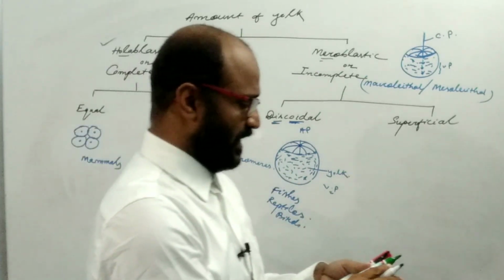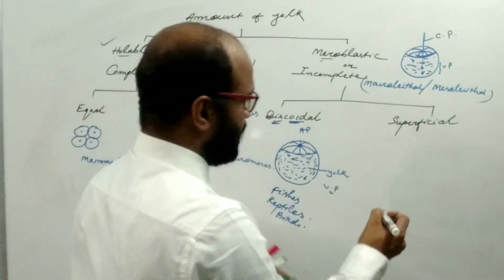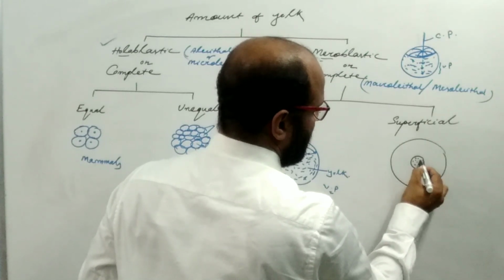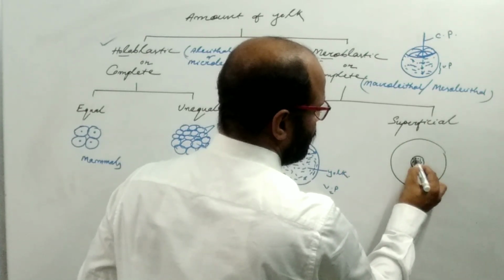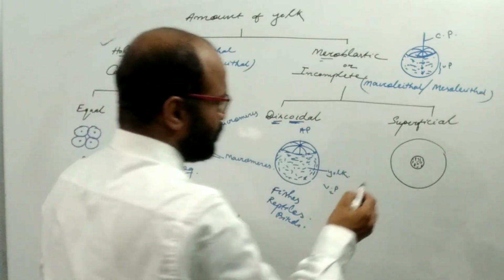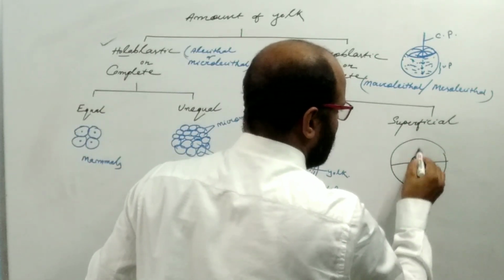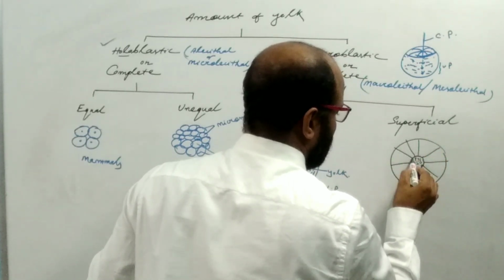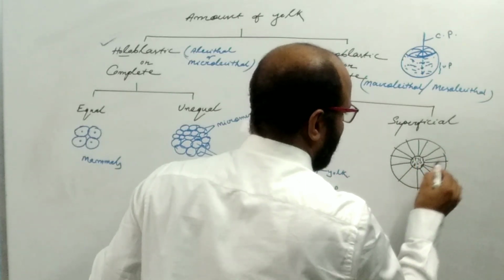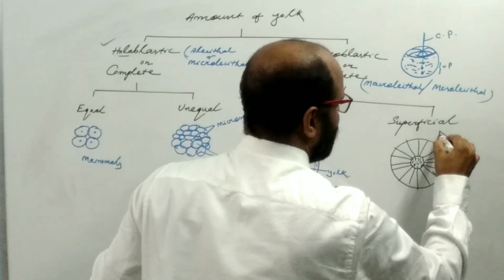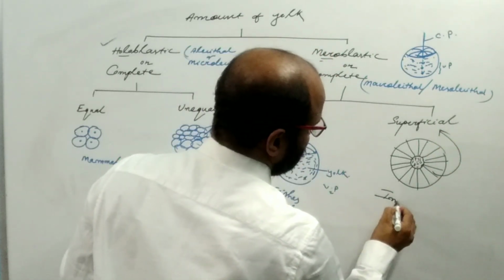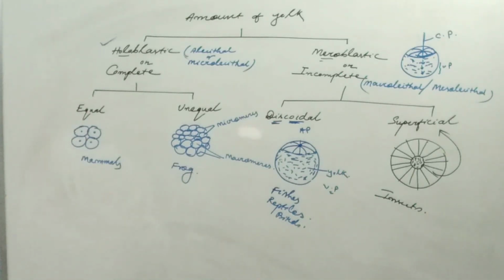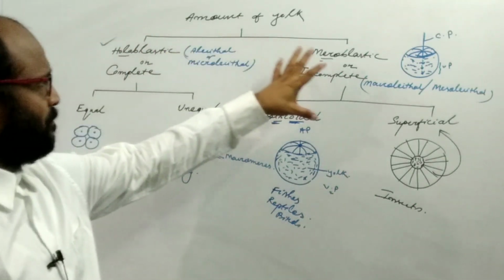Another may be the superficial. In case of insects, as you all know, the yolk is present at the center. Yolk present means there is no division of the yolk area. So the cleavage plane divides the cytoplasm at the peripheral region. So this is known as the peripheral cleavage, or the superficial cleavage, found in insects. So on the basis of the amount of yolk, it may be holoblastic or meroblastic.